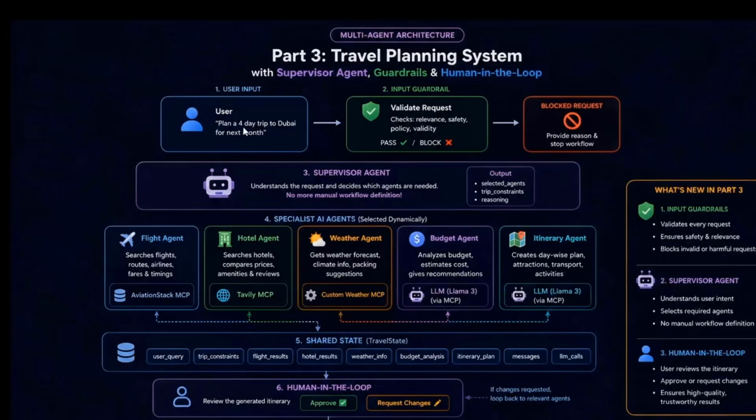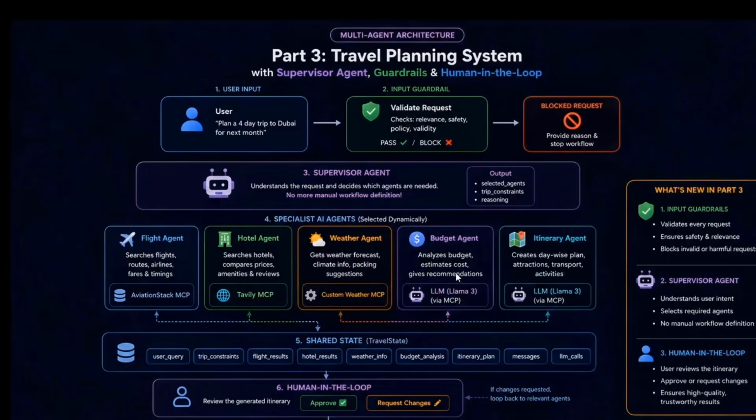Now if the user asks, plan a 4-day trip to Dubai for next month, here the user is asking to plan a trip, not asking for weather, right? So in this case, the supervisor agent can select the flight agent, hotel agent, budget agent, and itinerary agent. It can skip this weather agent, because the user didn't ask anything about the weather. So what will the supervisor agent do? It will pick the right agents to answer the question. And how will it pick them? It will see the user's query, and on the basis of the query, it will pick the correct agents.